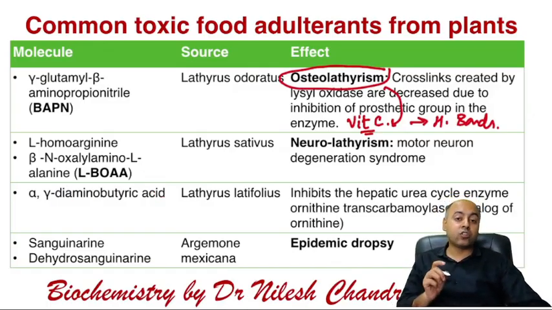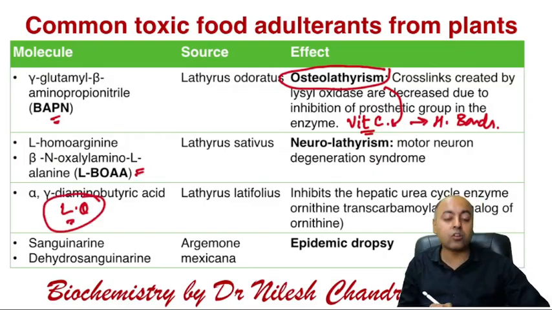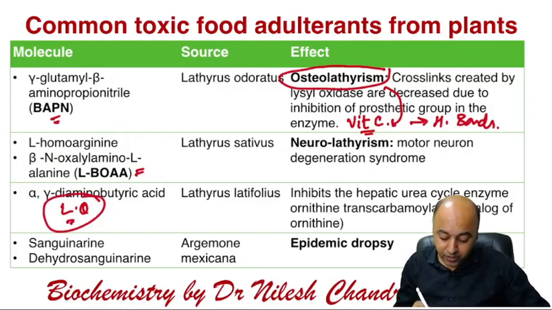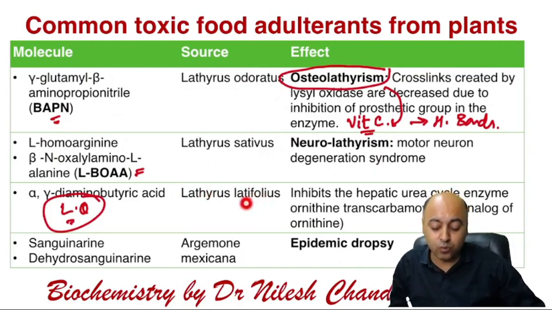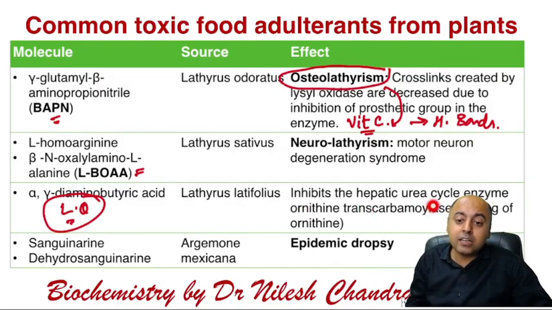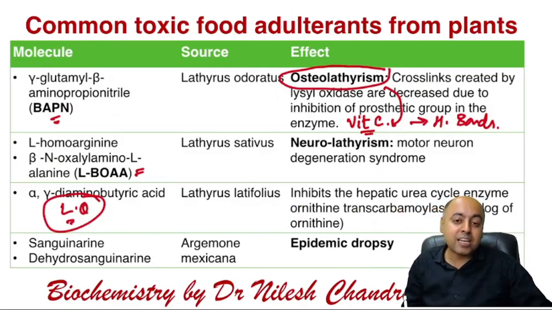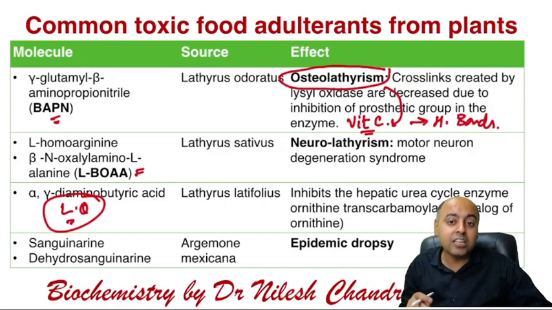Till now, you've not got the question on diaminobutyric acid, so this becomes a likely question. We've got the question on BAPN, we've got the question on BOA. Till now, we've not got the question on the diaminobutyric acid. This is also obtained from Lathyrus, but the species is latifolius. What it does, it inhibits the hepatic urea cycle enzyme ornithine transcarbamylase. Okay, so this is very, very important. Second enzyme of the urea cycle, which will result in hyperammonemia. Okay, it will result in hyperammonemia, and therefore it will present with the hepatic failure like features.